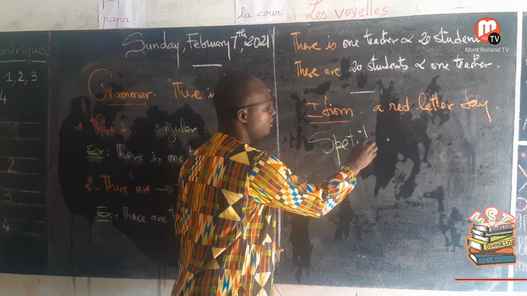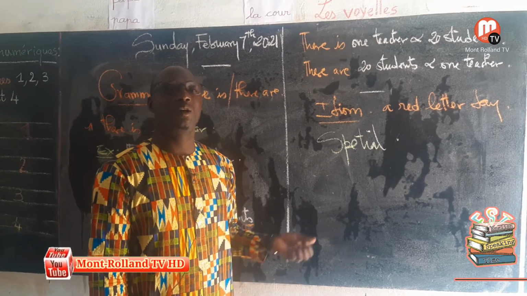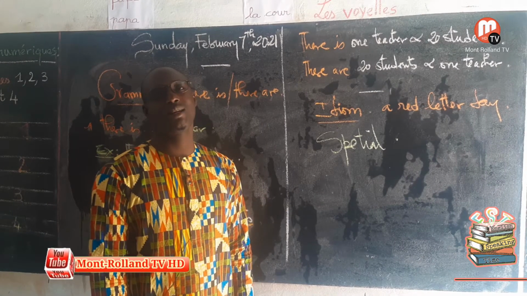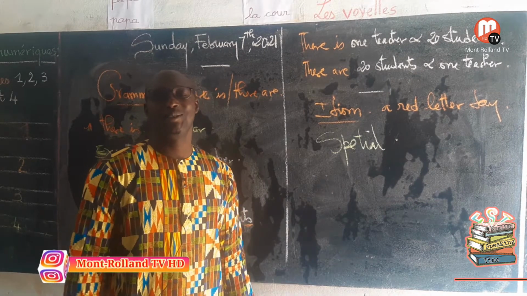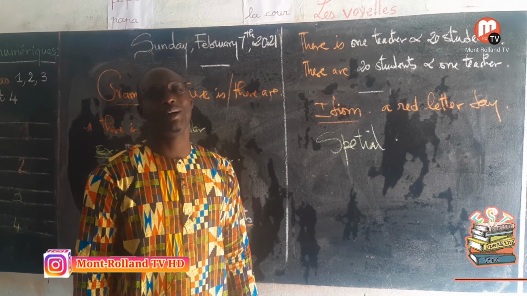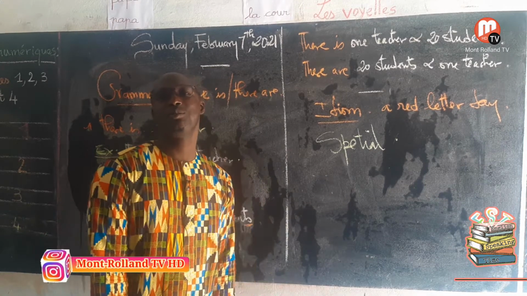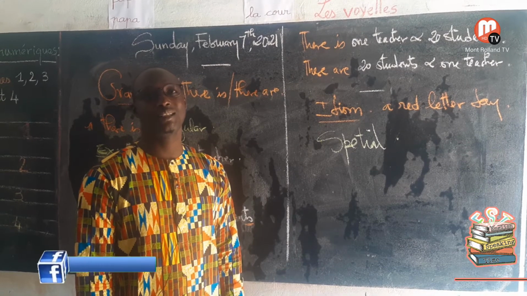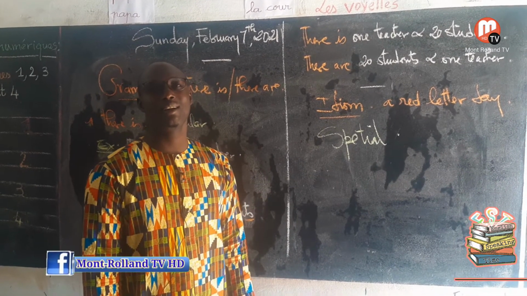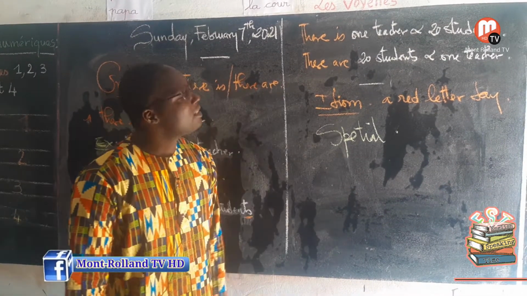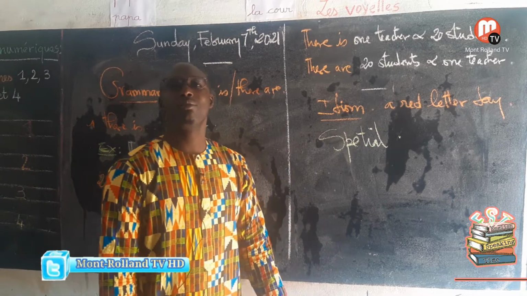Special, I mean it, special. When something is special, or a date is special, we call it a red letter day. All right, my wedding was a red letter day in my life, really. You have a naming ceremony of your firstborn baby. This is going to be something special for your life, so you're going to say that this is a red letter day in life. So this is the meaning of the idiom a red letter day.